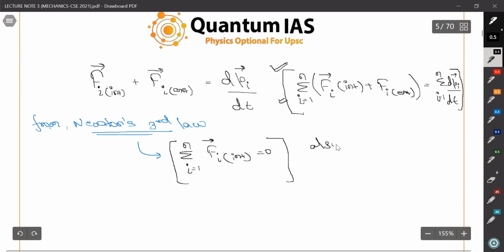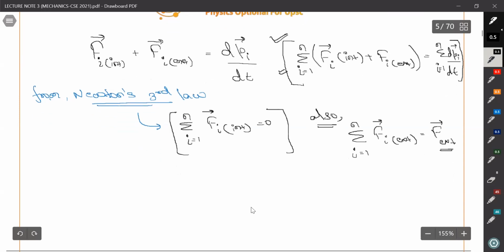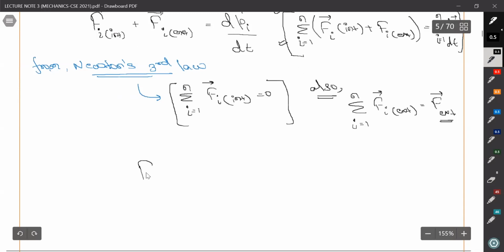Also, we can write this summation i equals 1 to n of F_i external as the net external force, right? So we are writing this as net external force. So we can write F net external is equal to summation i equals 1 to n of dp_i over dt.